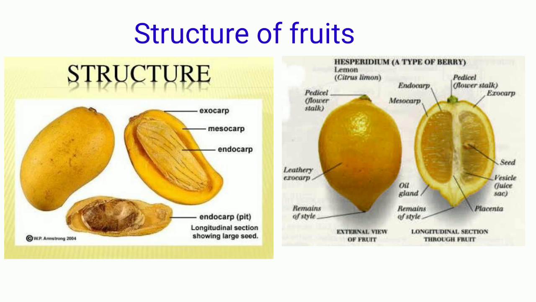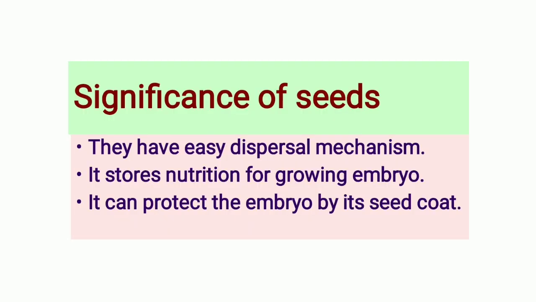Now let's come to the significance of seeds and fruits. The significance of seeds in the case of flowering plants: seeds have an easy dispersal mechanism. They store nutrition for the growing embryo in the form of endosperm, and also protect the embryo by the seed coat. And actually the success of the angiosperms to become the dominant plants in the plant kingdom is due to the production of seeds.